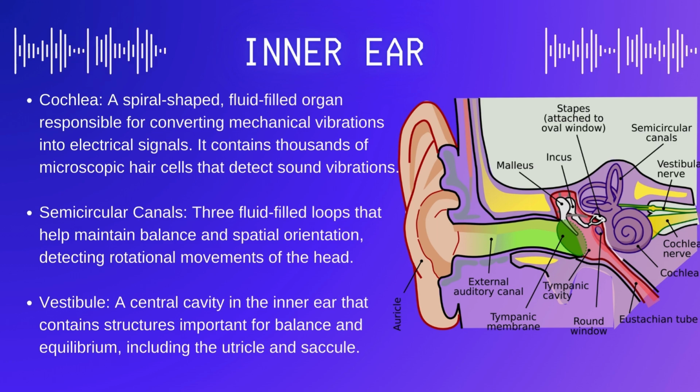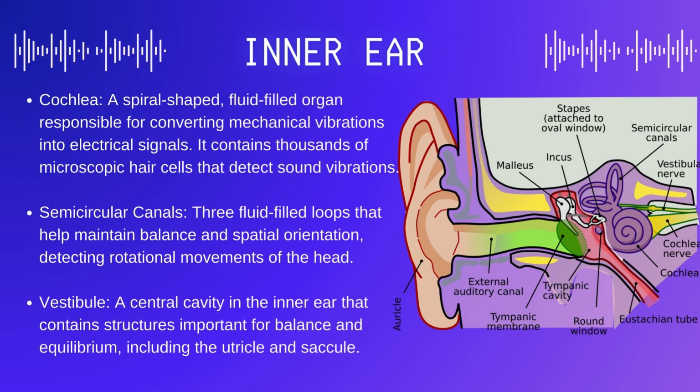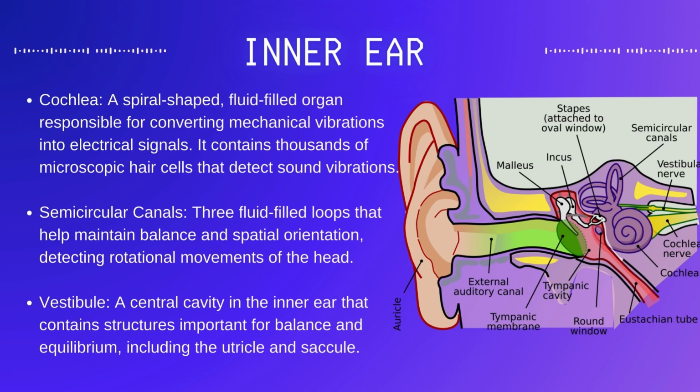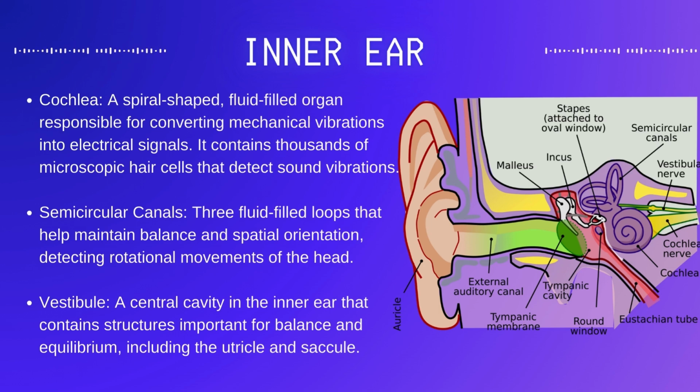At the heart of the inner ear we have the cochlea, a remarkable spiral-shaped organ resembling a snail shell. It's filled with fluid and lined with thousands of tiny hair cells, each sensitive to different frequencies of sound. When sound vibrations enter the cochlea through the auditory canal, they cause fluid inside the cochlea to ripple, stimulating these hair cells. This stimulation converts mechanical vibrations into electrical signals, which are then transmitted to the brain via the auditory nerve, allowing us to perceive sound.